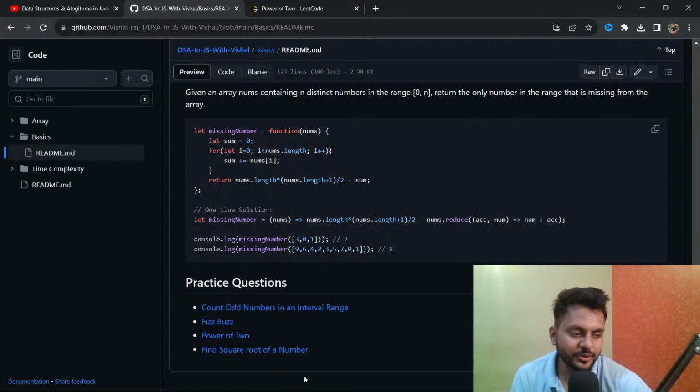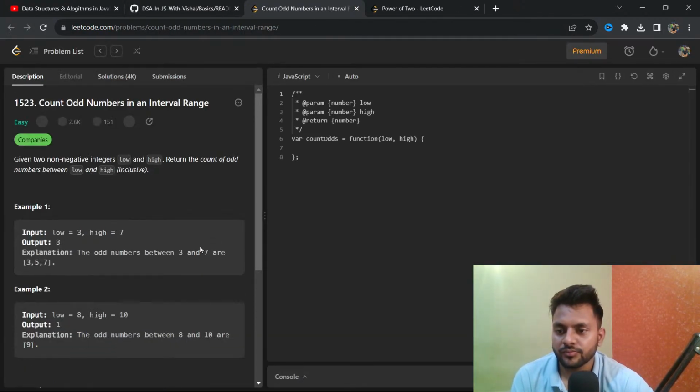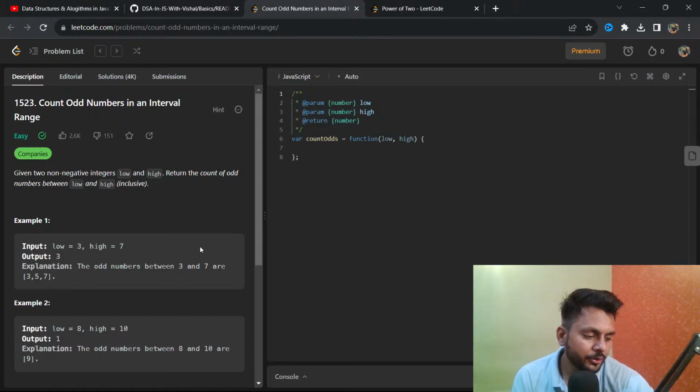So these are very basic questions, like count odd numbers in an interval range. So we have the range from low to high, and we have to return the count of odd numbers. Here we can use let count equals 0.